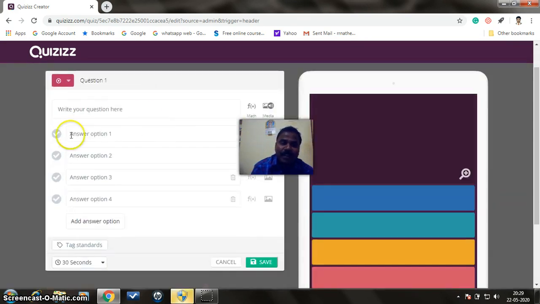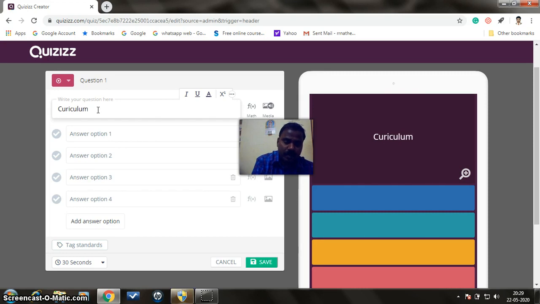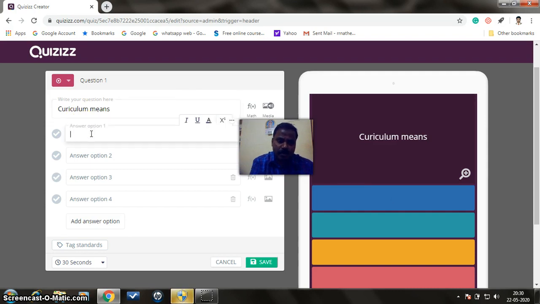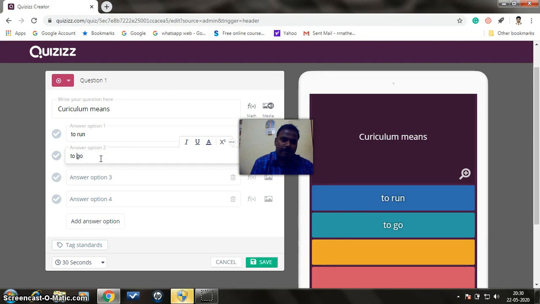For example, new question: curriculum means to run, to go, to move.